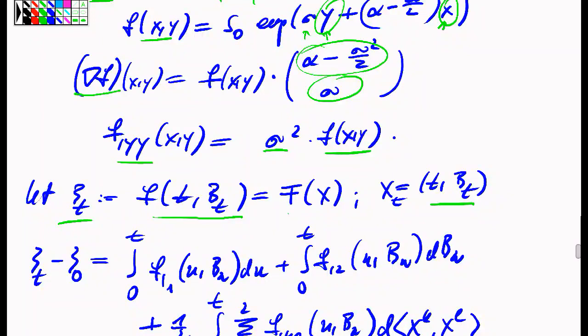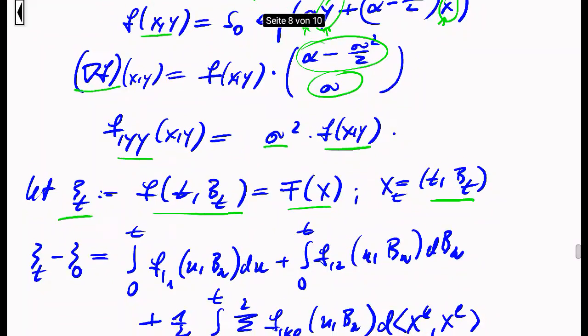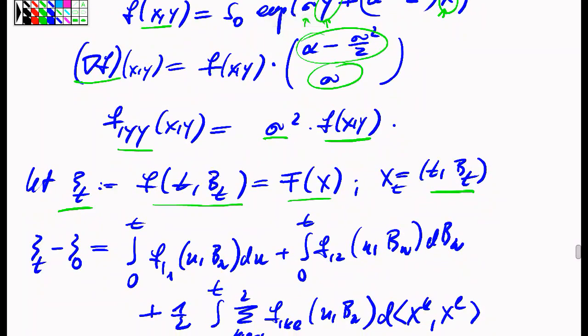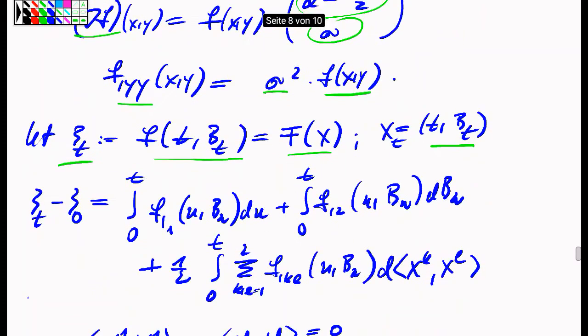Okay, and in fact I do have now, if I want to evaluate the evolution of this xi process, that's a prototype situation for the application of the Ito formula. Okay, xi t minus xi naught, according to the Ito formula, is the first order derivative of the exterior function integrated against the two components. The two components are the t function or the identity function on the first component, so therefore I need to take the derivative with respect to the first coordinate and integrate it against the first coordinate